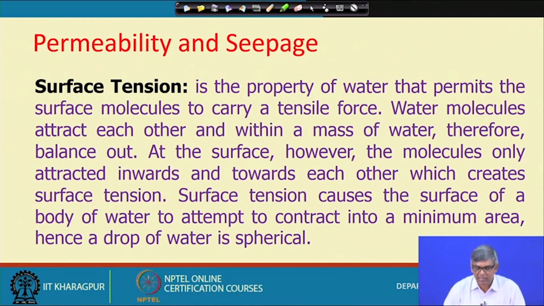Because of that, surface tension causes the surface of a body of water to attempt to contract into a minimum area, and because of that a drop of water is spherical. And why is it so? Because of the surface tension effect, at the periphery there is tension on one side, so it will be attracted in an inward direction. Because of that, they will try to be in a spherical form.